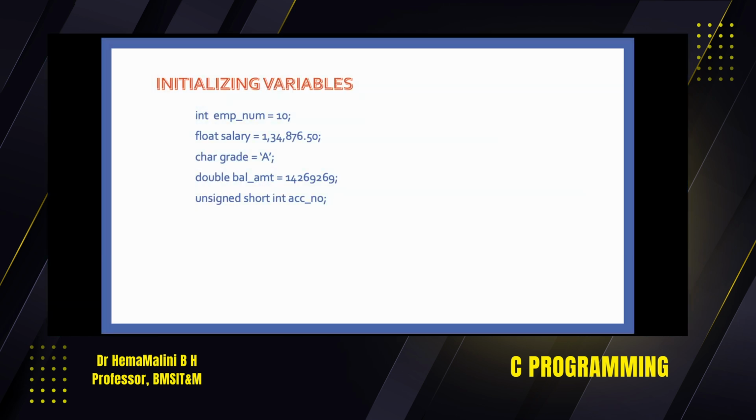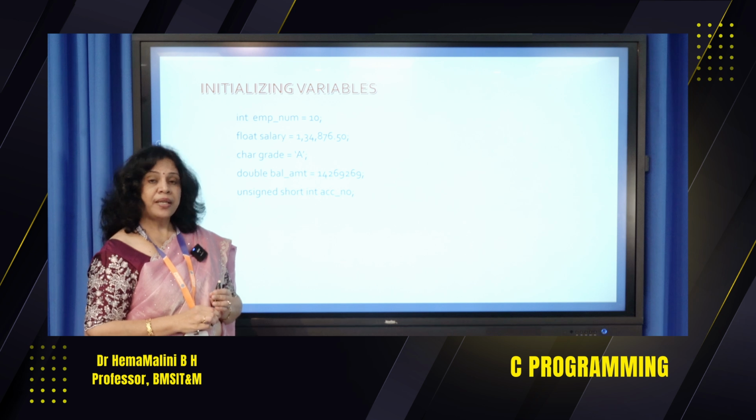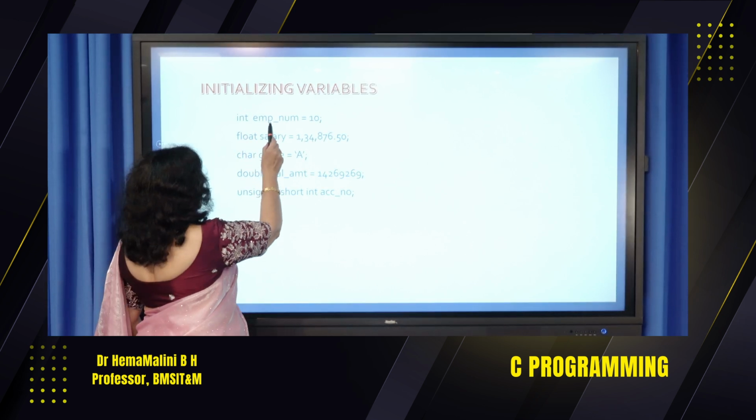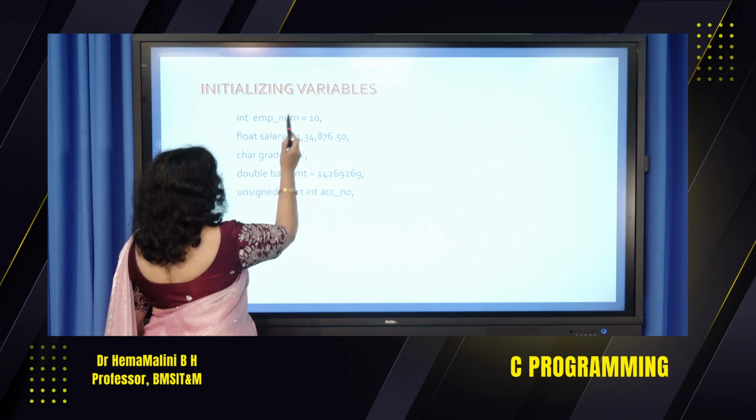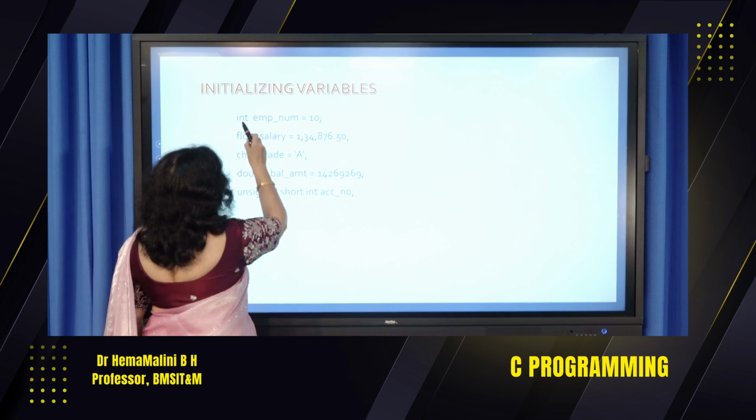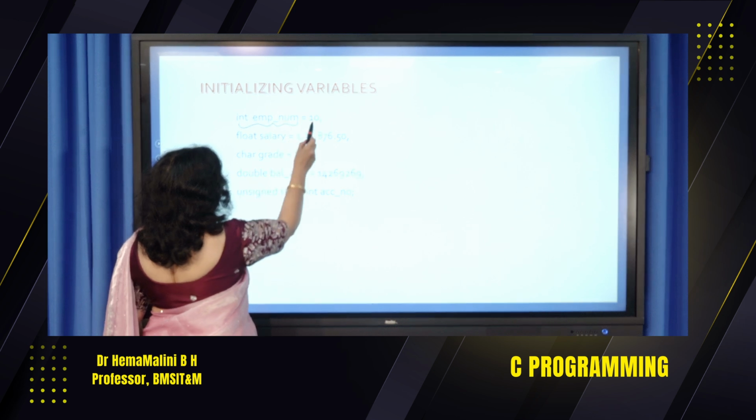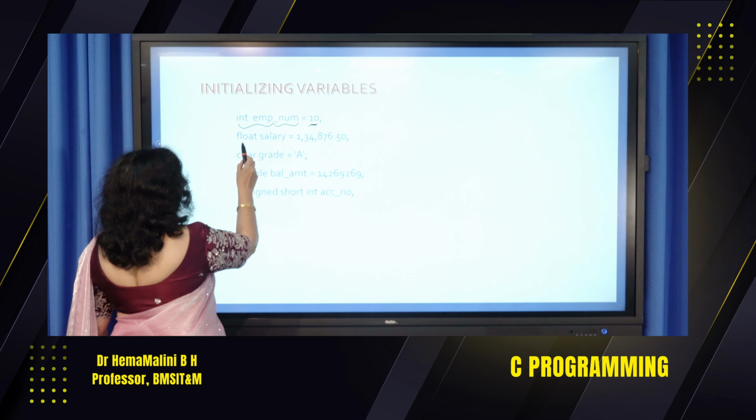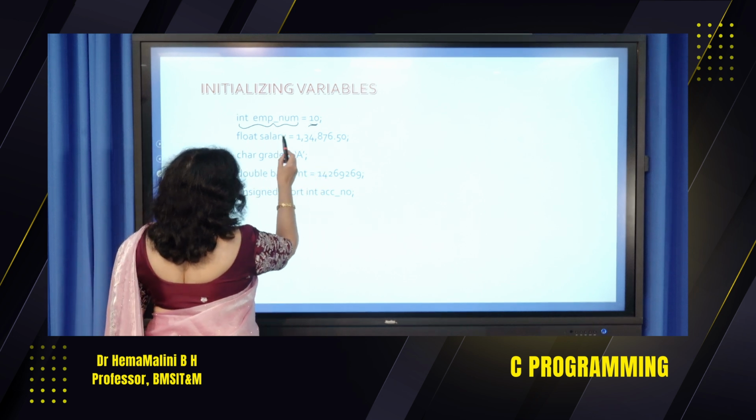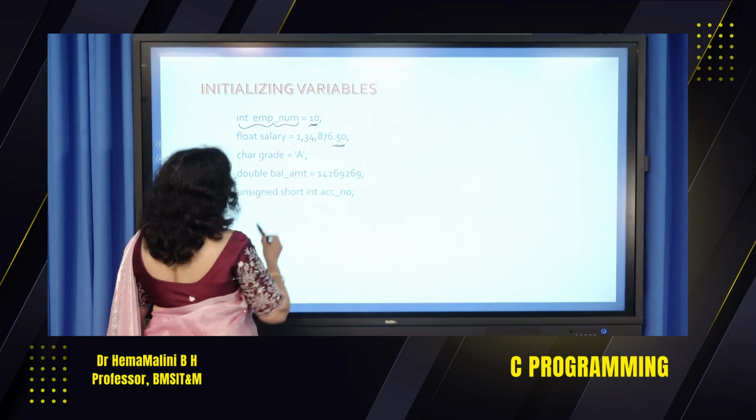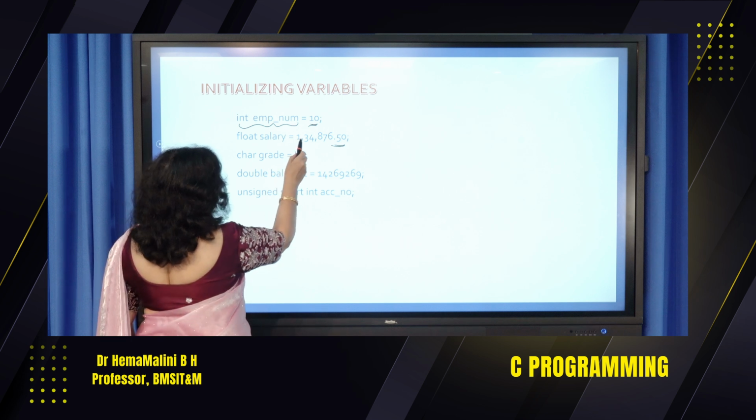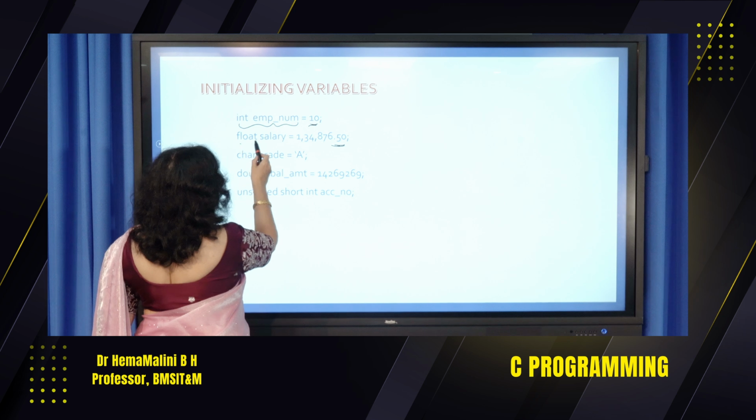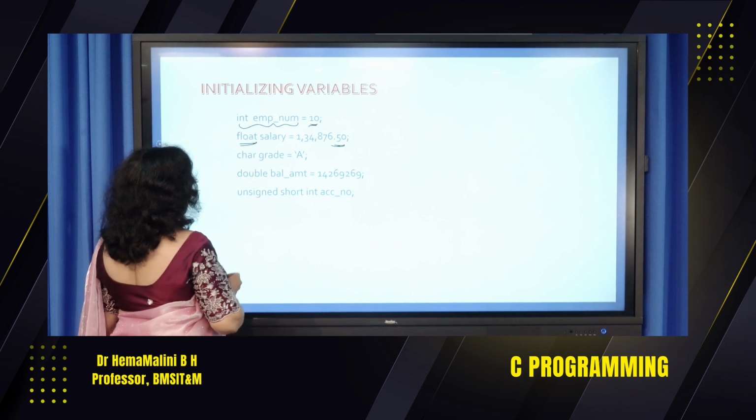Now, after seeing how to declare the variables, let's see how to initialize the variables. Integer employee num, which is equal to 10. So we have declared integer employee num, and we have initialized that to a value 10. Float salary. Why float? Because it is going to have the decimal part also, 1,34,876.50. That is the reason we have kept it as float.